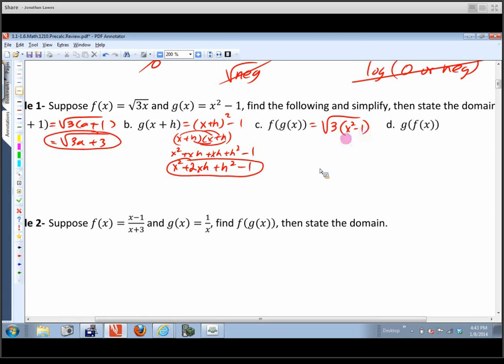And again, it would be a good idea to clean this up just a tad. So let's write the square root of 3x squared minus 3. And we'll call that our answer for that composite function.